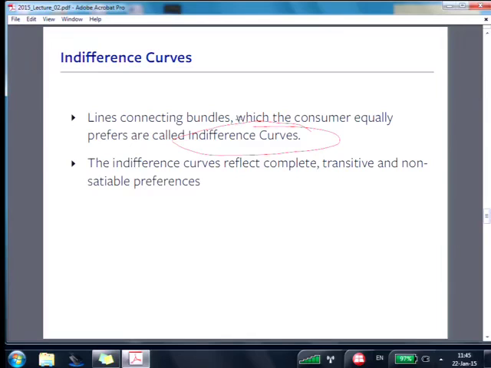I guess you want some definition of prefer, but it's so obvious you wouldn't miss that, right? I prefer A to B, right? Like better. So maybe you don't have to write that down. How about a bundle? You want to write that down? A bundle is a collection of goods, a shopping basket full of stuff, something like that. That's everything up till now. That's what I would do.